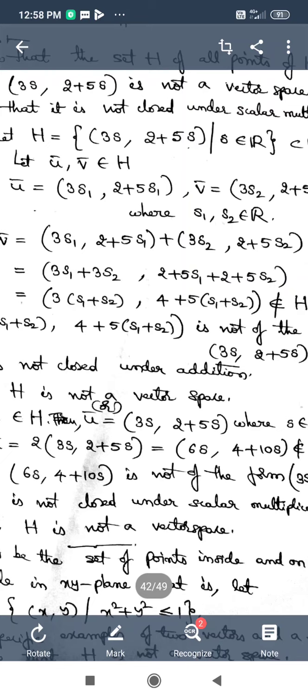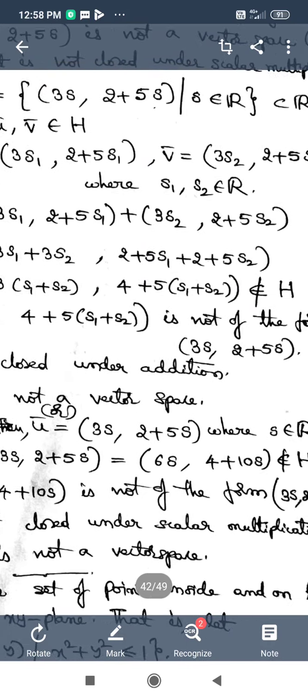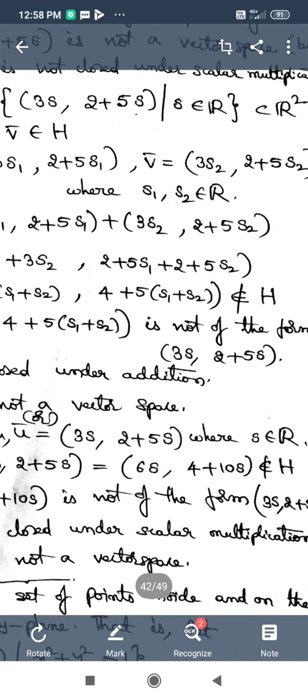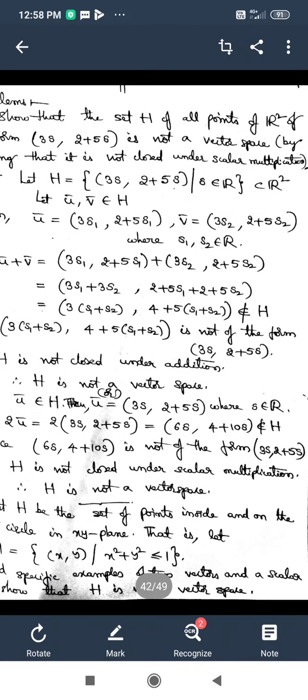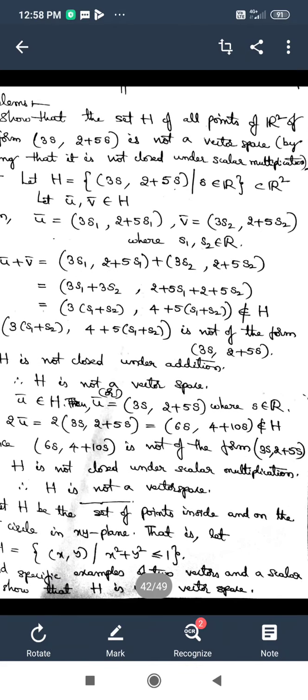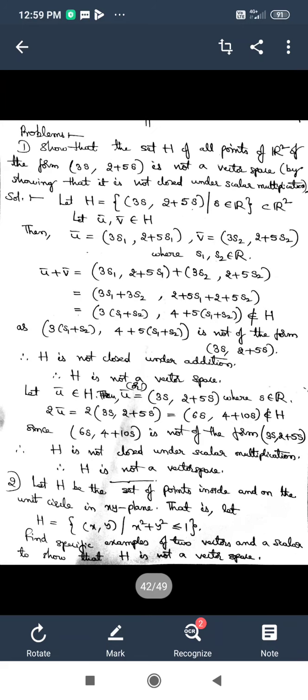This is also not acceptable. So on the whole we can say that the scalar multiple is not an element of H. That is how H is not closed under scalar multiplication. Therefore in either case we can say that H is not a vector space.